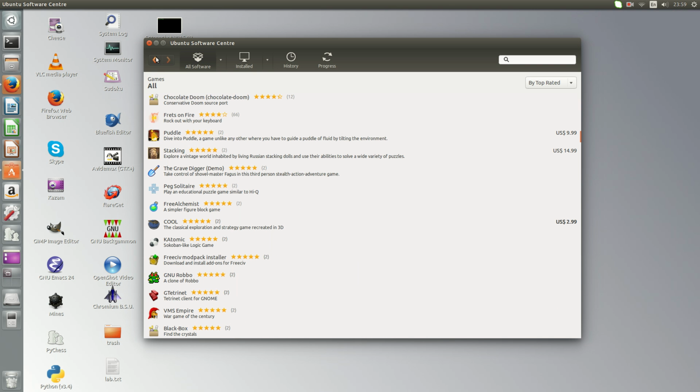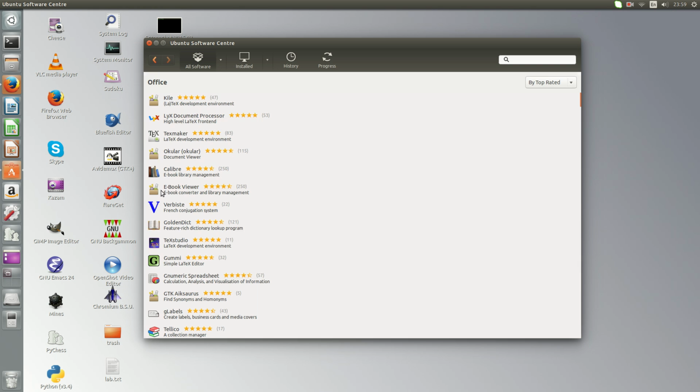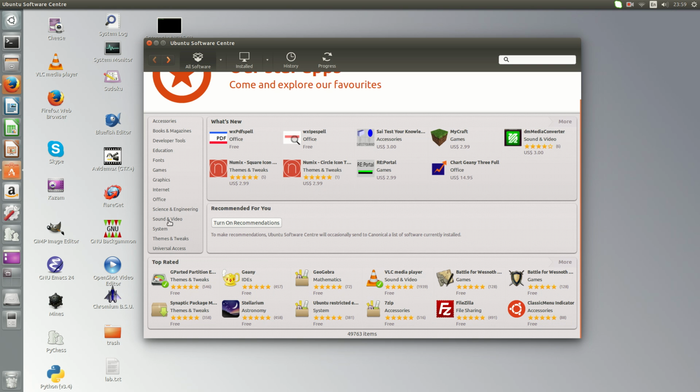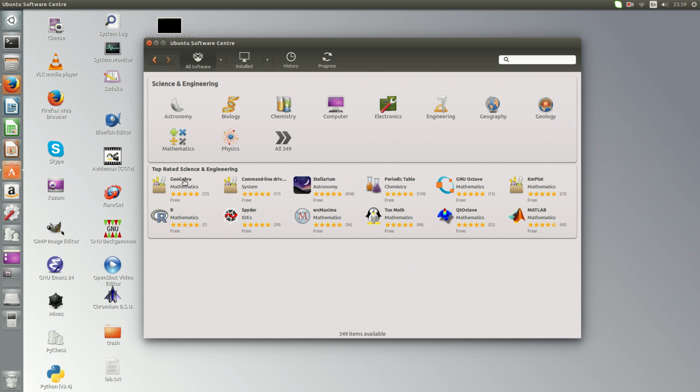There's a lot of entertainment you can find here as well. So Office, internet, a lot of stuff, engineering and science, sound and video systems, etc. So this is really cool stuff. Let me show you engineering and science, astronomy, computer electronics. This is all programs designed for education purposes.